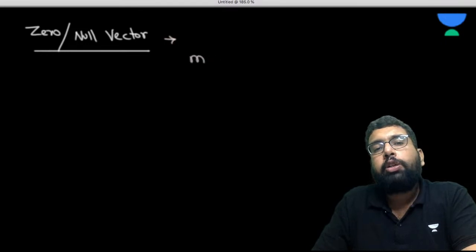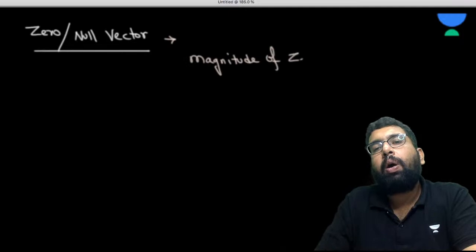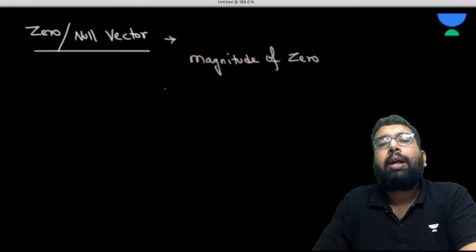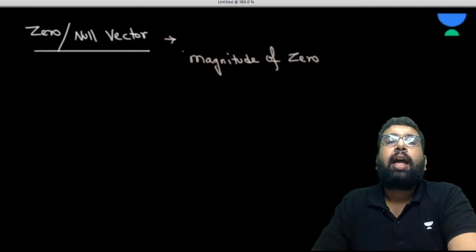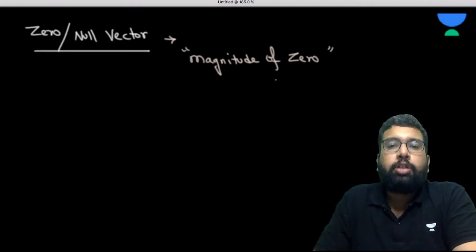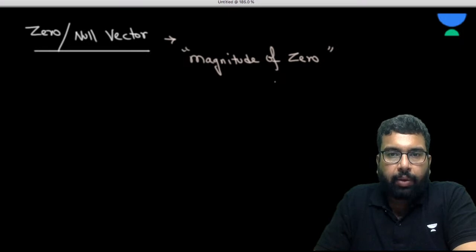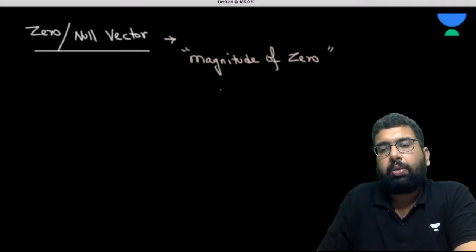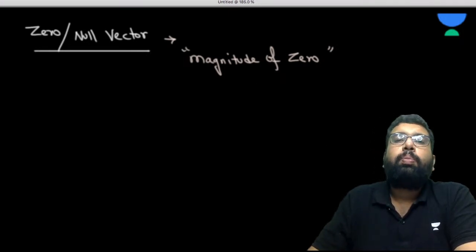So the zero vector or null vector is having a magnitude of zero.